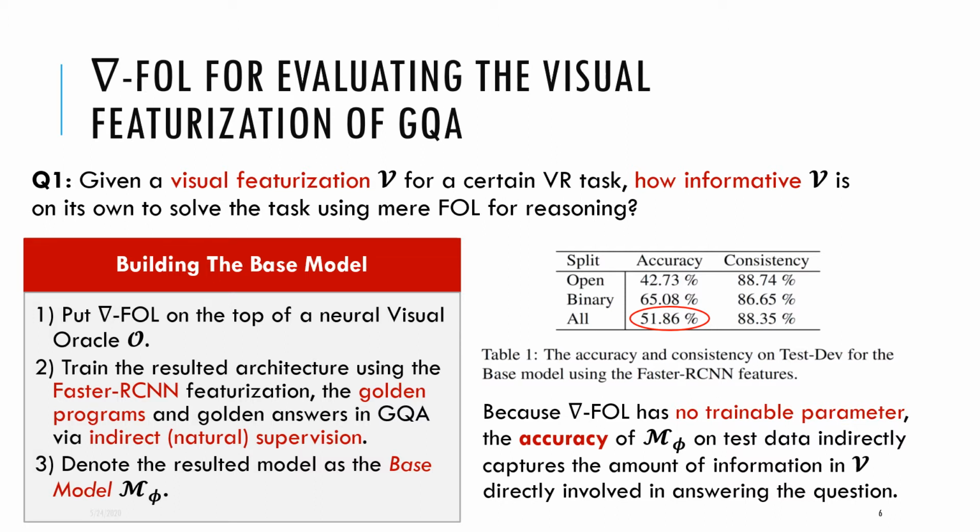Now, because the base model reasoning here has no trainable parameter, the accuracy of it on the test data indirectly captures the amount of information in the featurization. So for example, in this case, using the Faster RCNN featurization without any fancy reasoning capability beyond first-order logic, we can theoretically answer almost 52% of the questions in the GQA test data.